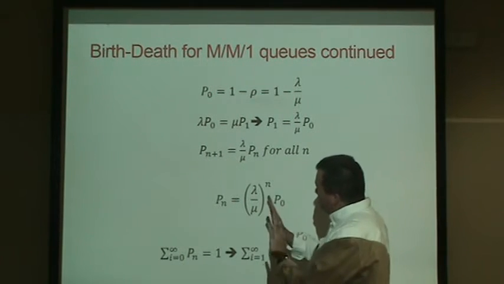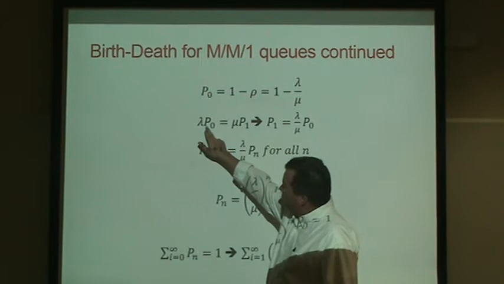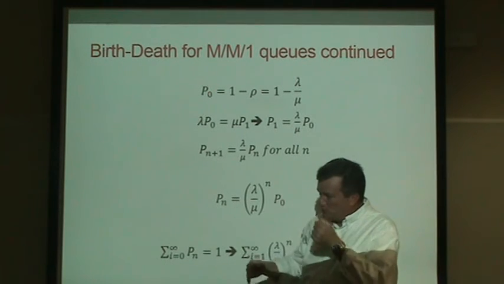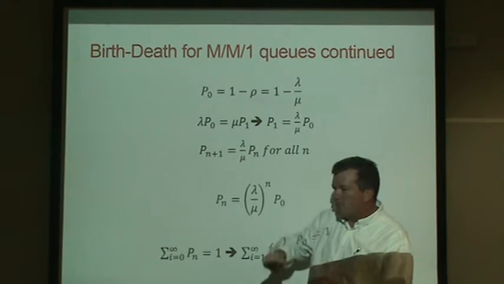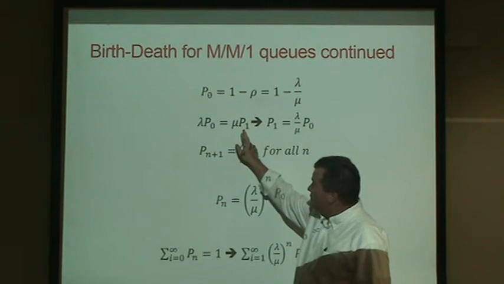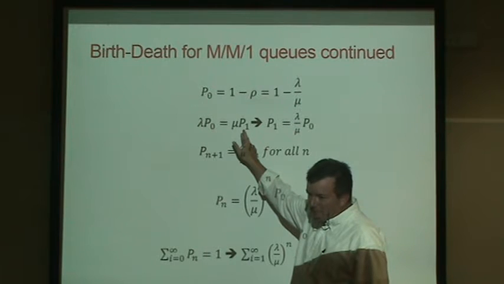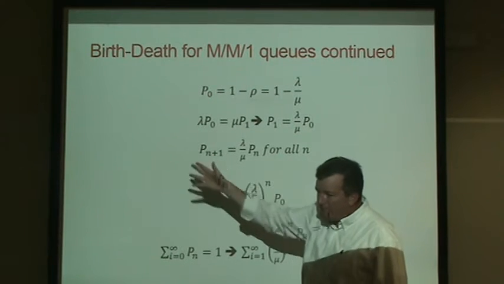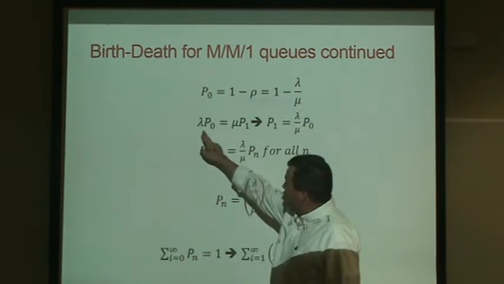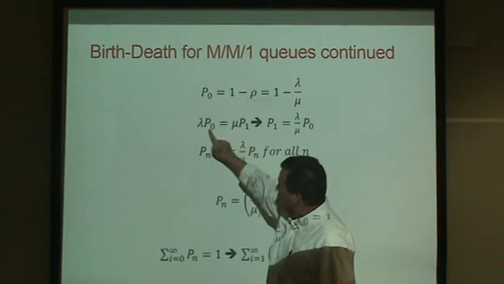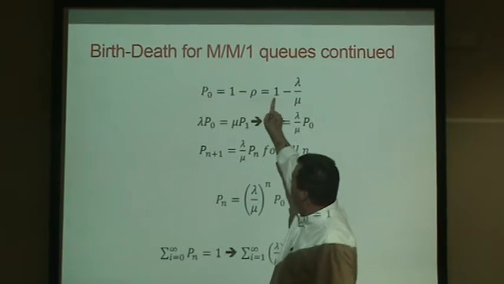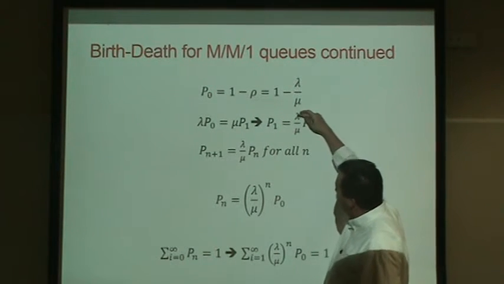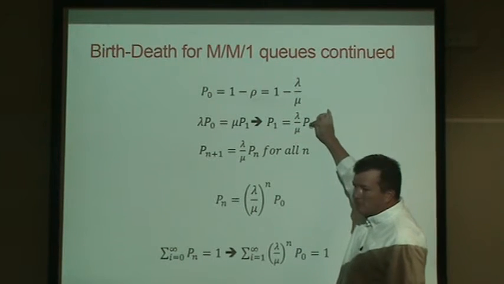But now we're going to use this birth-death equation to say, well, the percentage of time we're in state 0 and a customer arrives, that's really the rate at which we go from state 0 to state 1. That we know is equal to, by birth-death analysis, the percentage of time we're in state 1 and a customer leaves our system. We have a death. So we know this is true, and we actually know lambda and mu, and we know the percentage of time we're in state 0. So we can figure out the percentage of time we're in state 1. It's just lambda over mu, a fraction of the time we're in state 0.